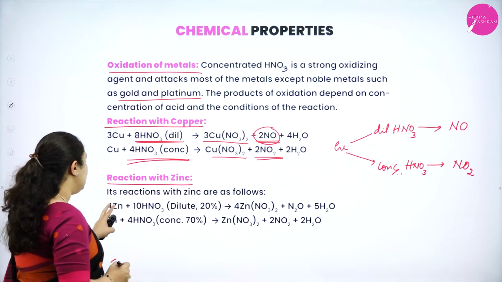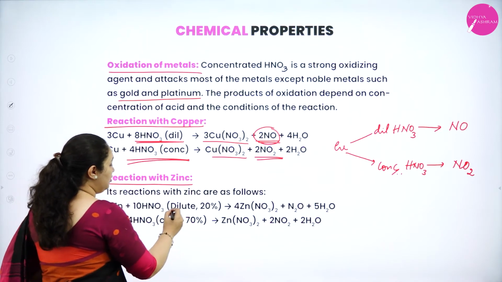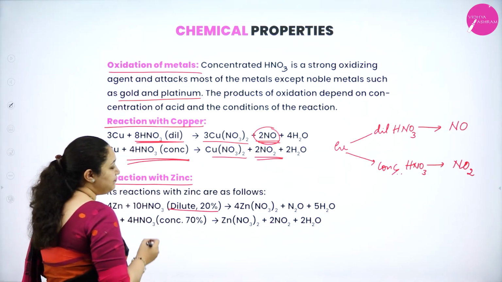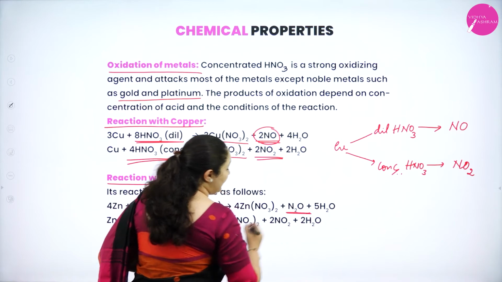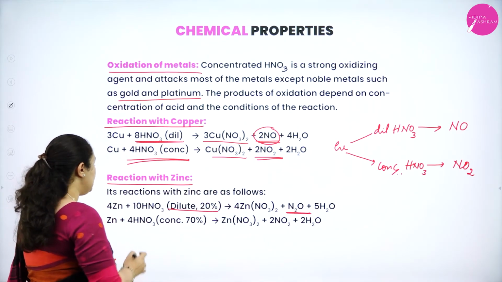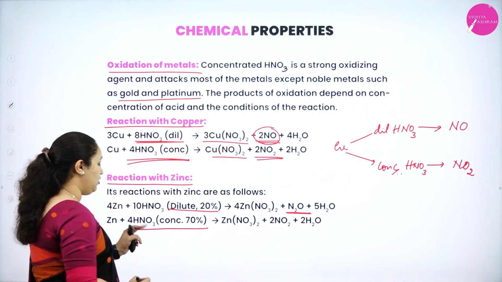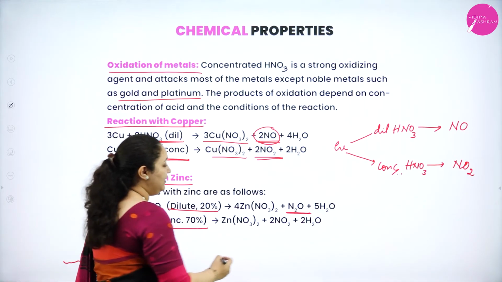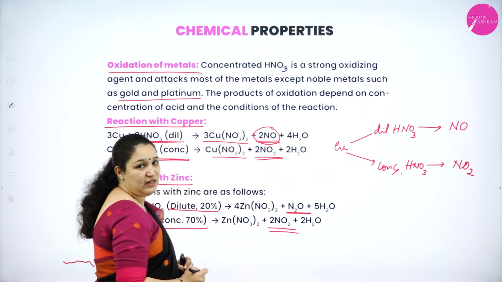You can see here, zinc, when it is treated with dilute, that is 20% nitric acid, it will liberate dinitrogen oxide gas, N2O gas. Whereas when it is treated with 70% concentrated nitric acid, then nitrogen dioxide gas is liberated.